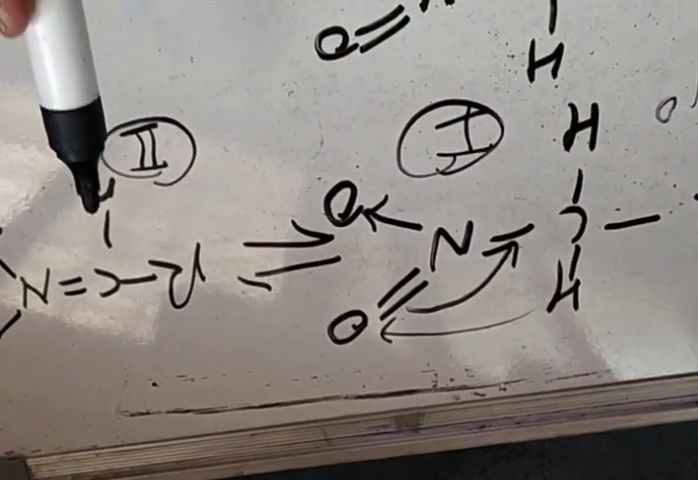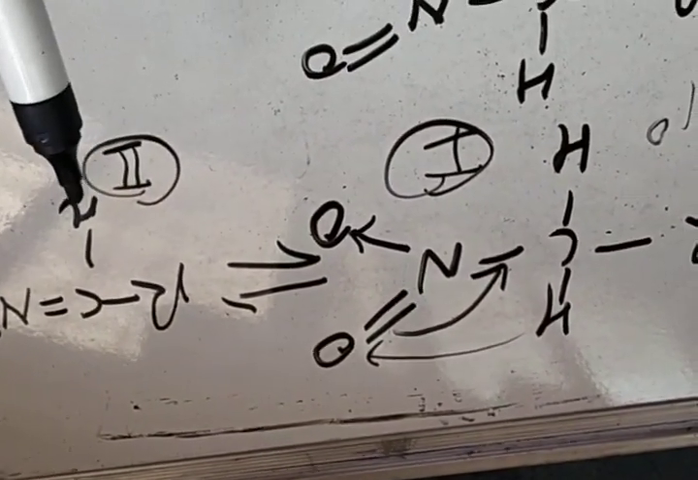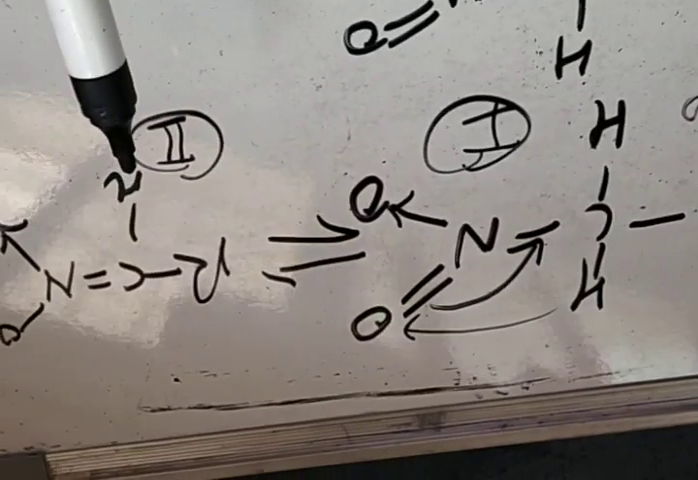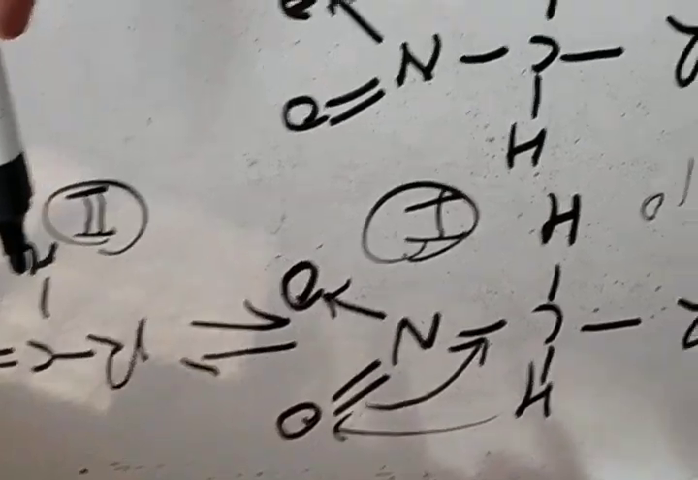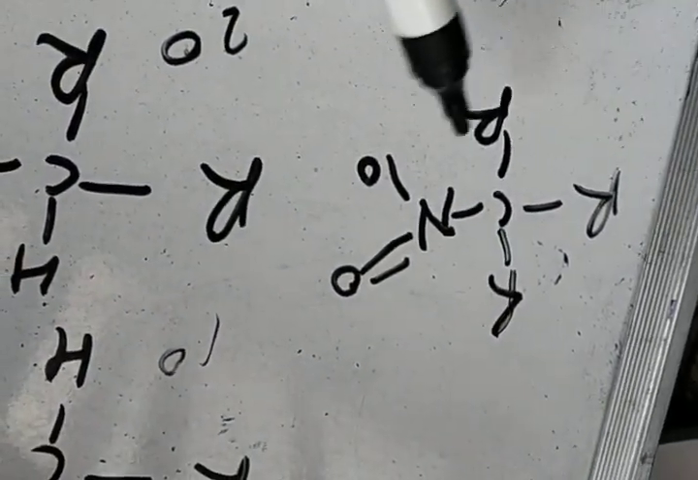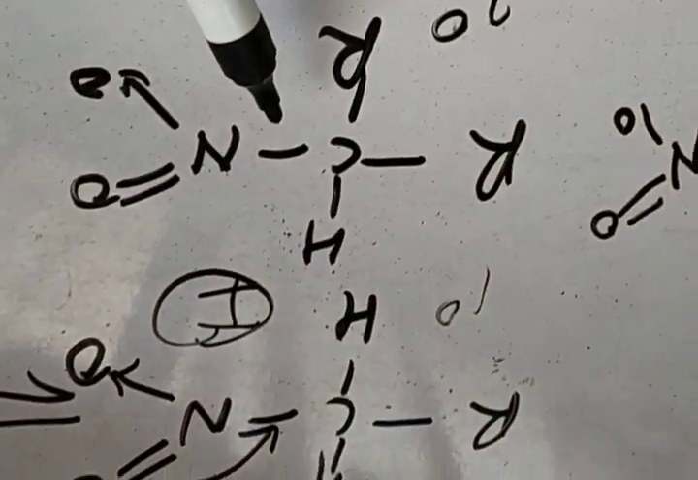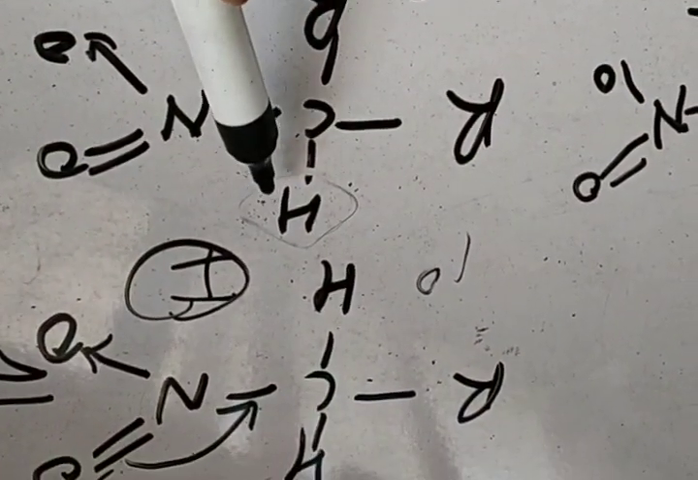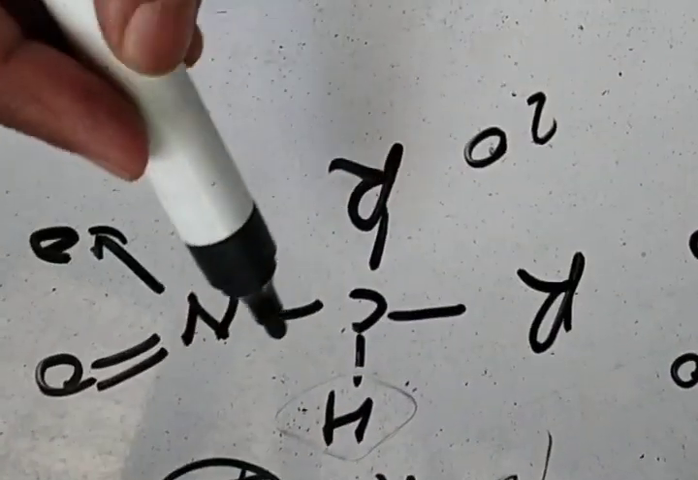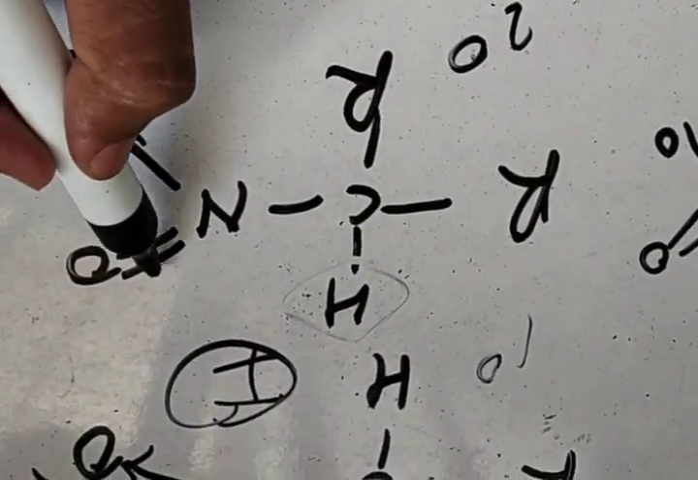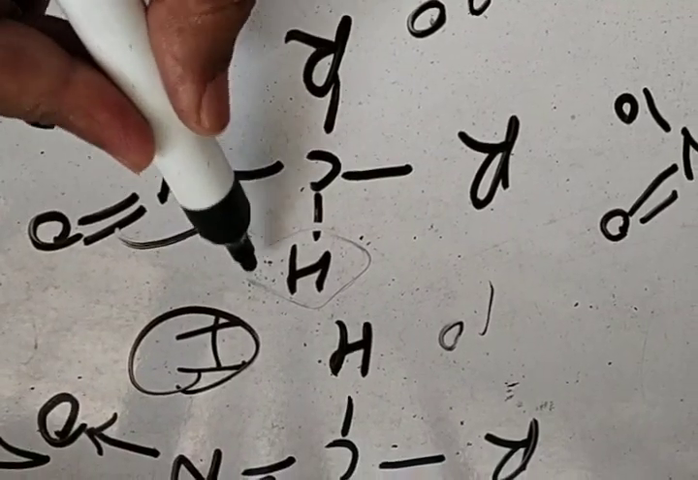Here is a point for entrance exams: which of the following nitroalkanes cannot undergo tautomerization? The answer must be tertiary nitroalkane, because primary and secondary nitroalkanes have this hydrogen. Due to this hydrogen, they undergo tautomerization. In case of secondary nitroalkane, we can show it like this.